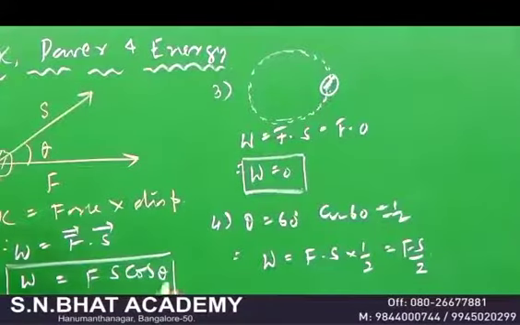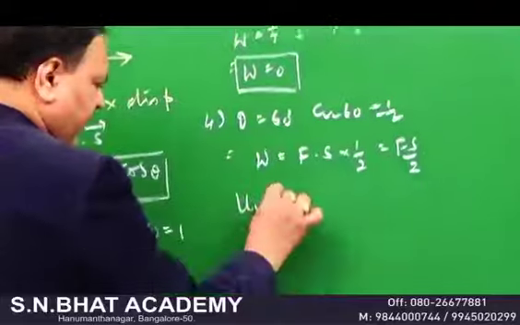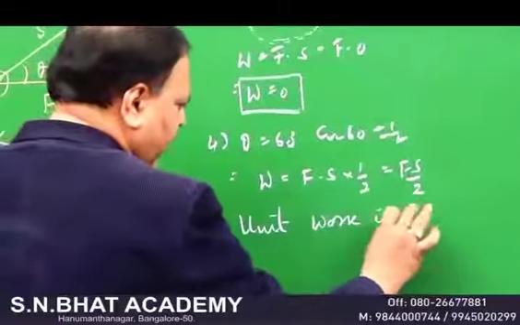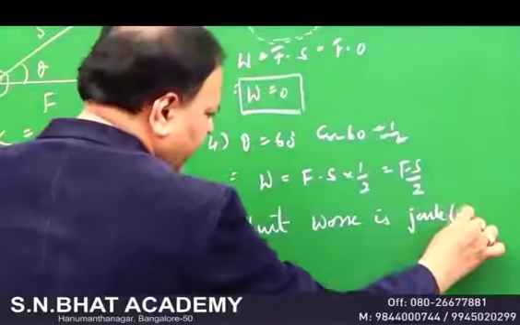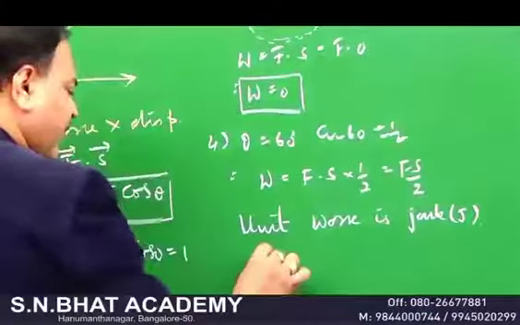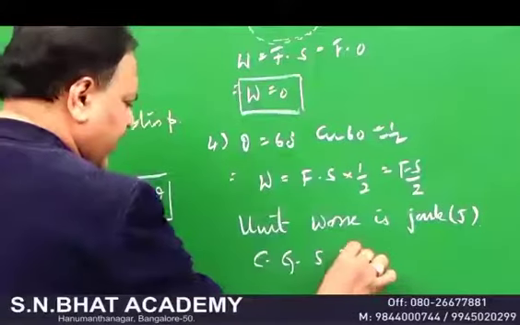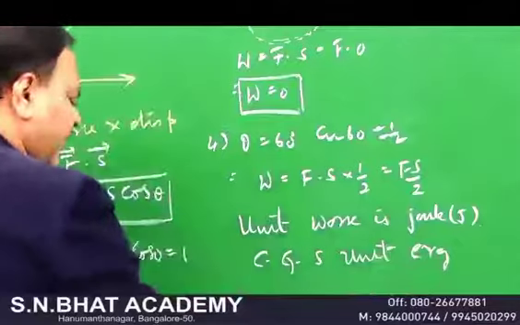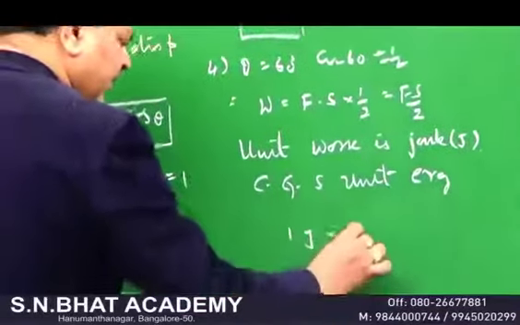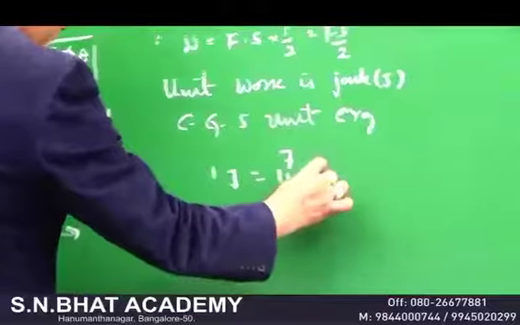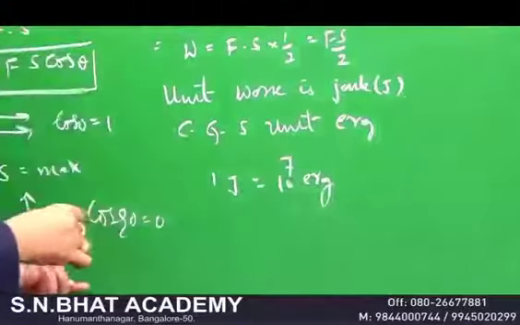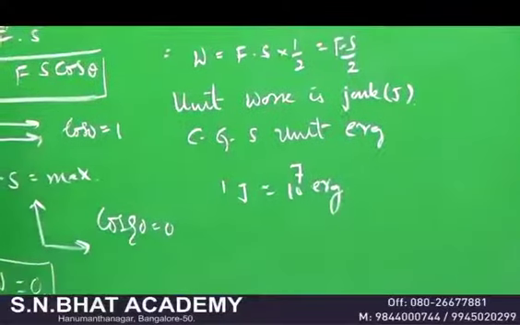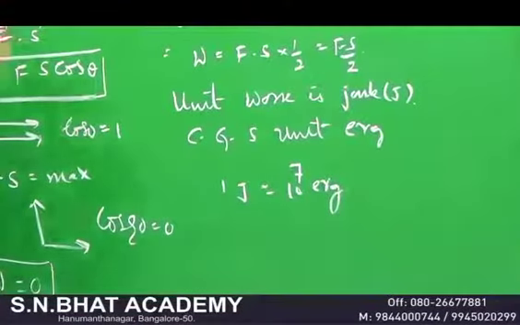Then you know that the unit of work is joule. Unit of work is joule. Very important. It is the SI unit, but the CGS unit is called erg. Very important. And remember, 1 joule is equal to 10 to the power of 7 ergs. You should remember all these points. Now I have explained in detail what is meant by work.